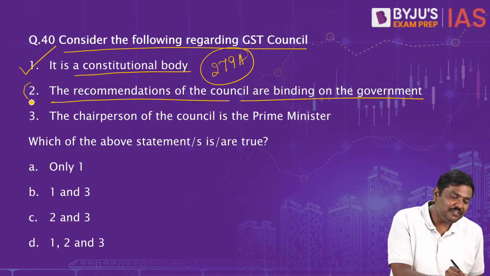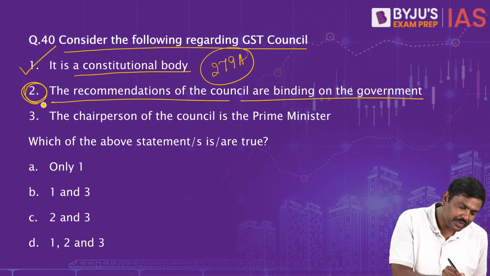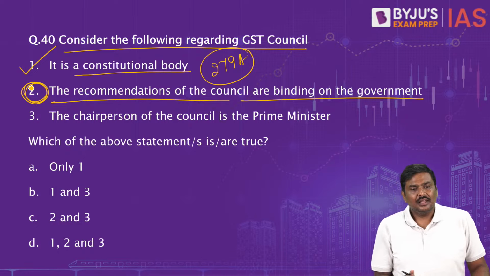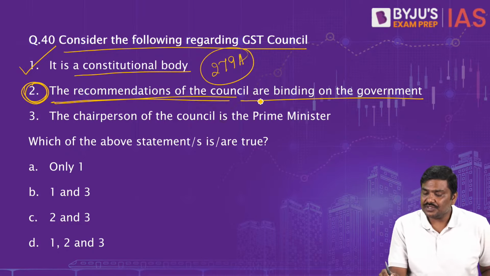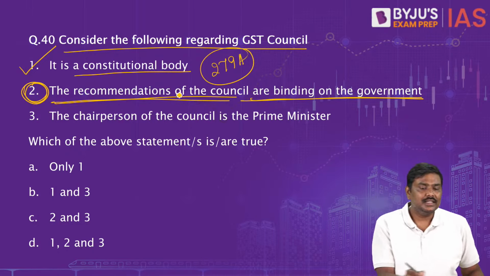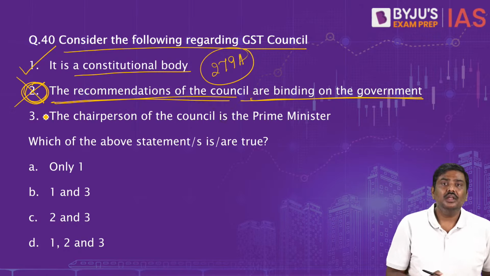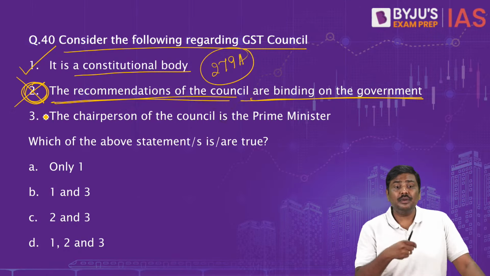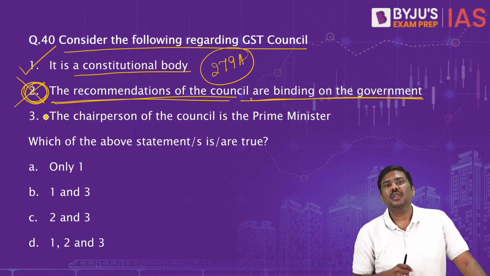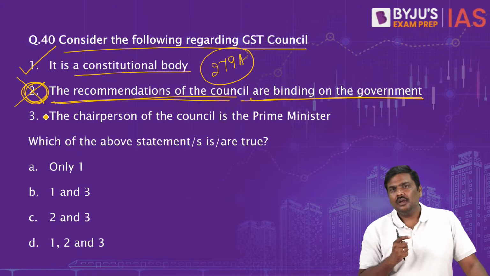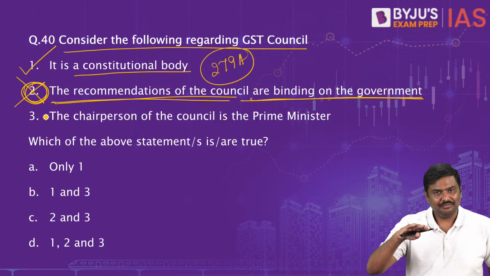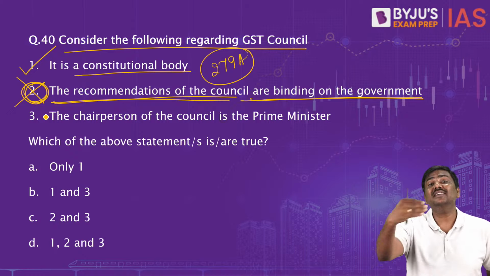This is the reason why I have put this in the question. This is the prime reason. The recommendations of the GST Council are binding on the government. Statement is wrong. There has been very recently a Supreme Court judgment. Please remember that. The Supreme Court of India says these are advisories in nature.